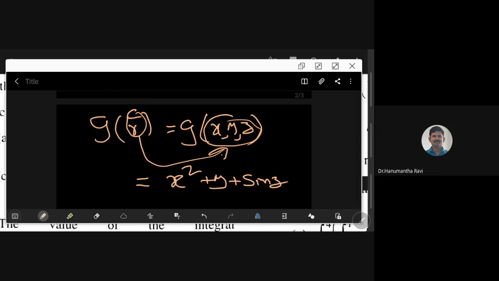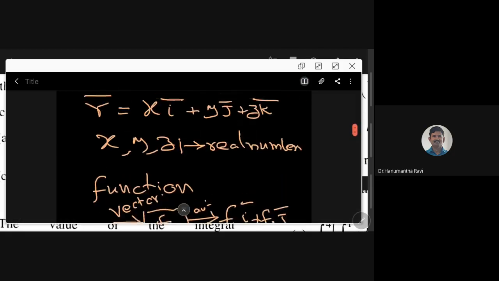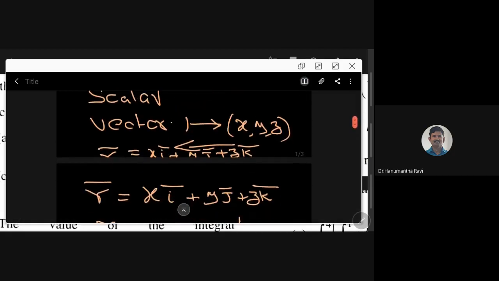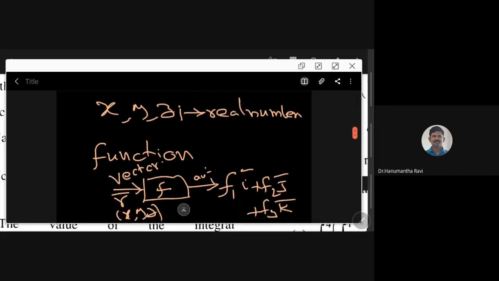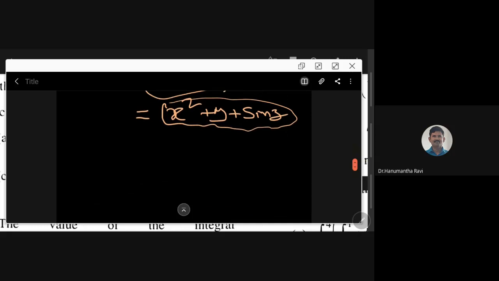Then the input is a vector for this one, but the output is a scalar. There is no i, j, k here. You can see that. So what types of functions do we have? There are basically two types of functions. One is called a vector valued function. The other is called a scalar valued function.